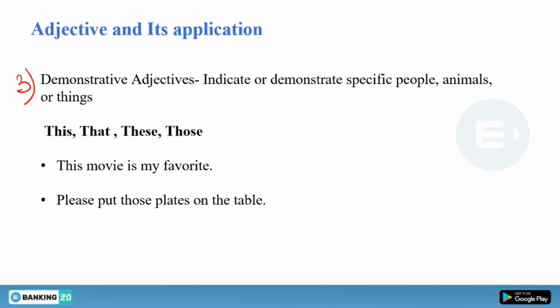The third type of adjective we have is the demonstrative adjective. What do you understand by demonstrative? When you are indicating. To indicate or demonstrate specific people, animals, or things, we use demonstrative adjectives like this, that, these, those. We use "this" for a singular thing, person, or place. We use "these" for plural things, places, or persons. And what is the difference between this and that? We use "that" for a singular person, place, or thing, and "those" for plural persons, places, or things.